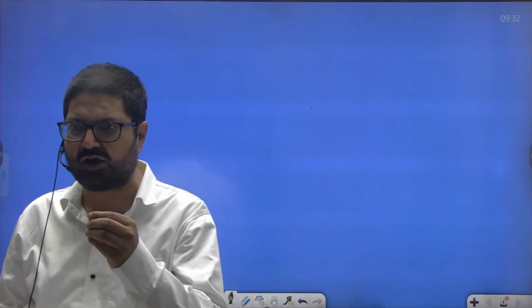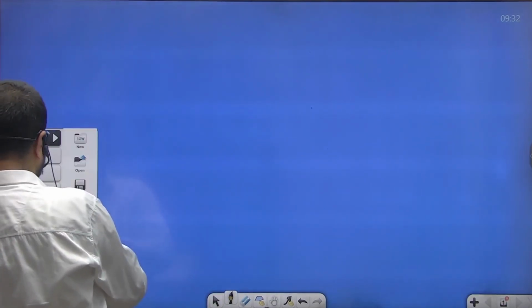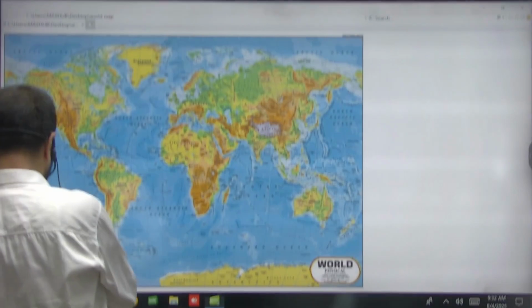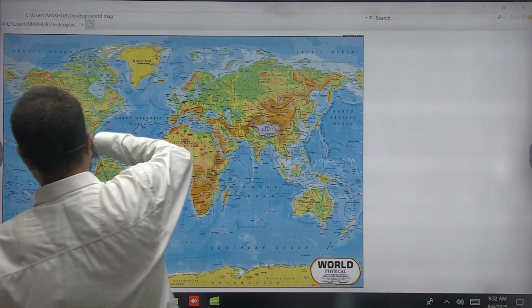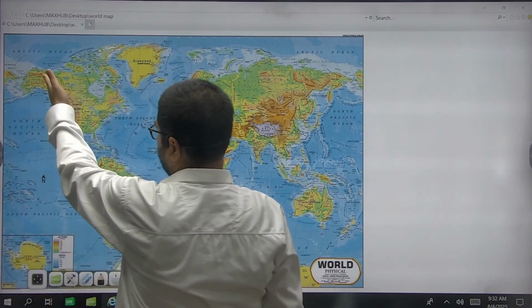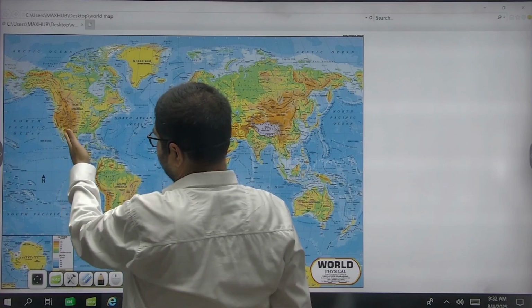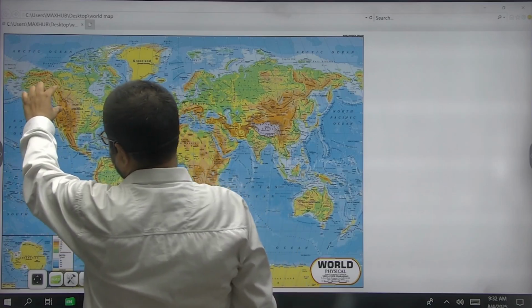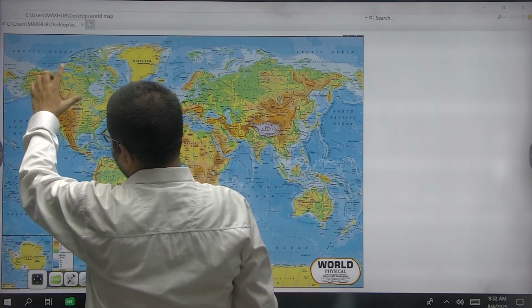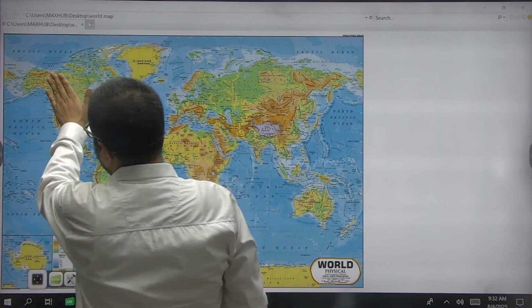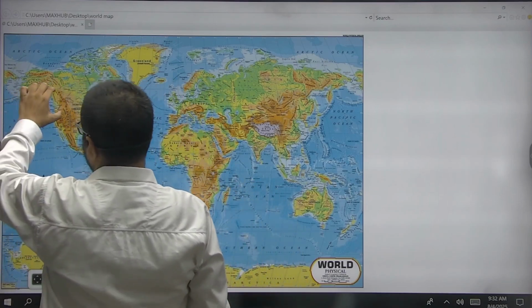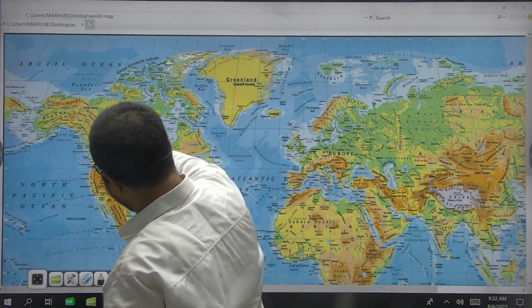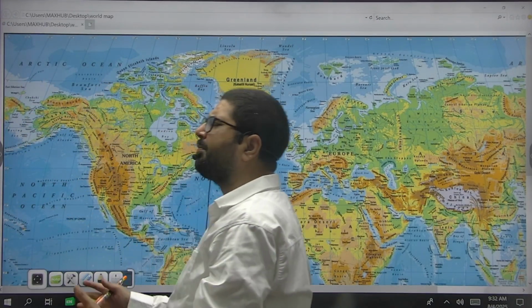Let us start with Rockies mountain. Now if you see these Rockies mountain, they run from Alaska, Canada, USA, Mexico. In Canada, they are spread over British Columbia. It is because of these Rockies mountain that they obstruct the course of westerly winds. Therefore, British Columbia province of Canada receives copious rainfall.